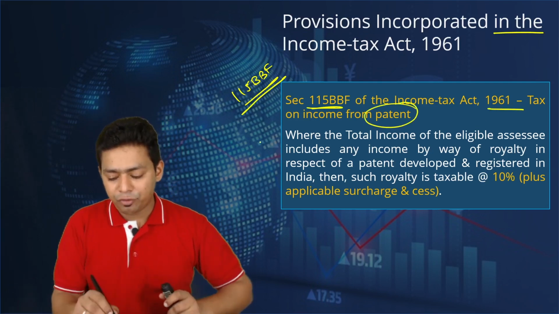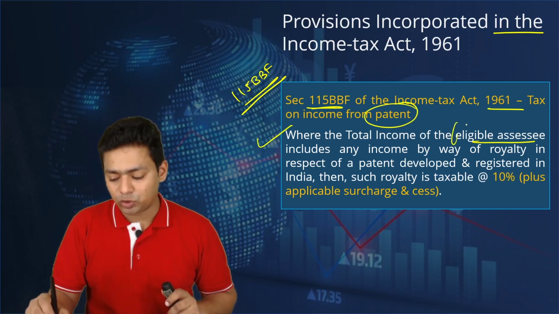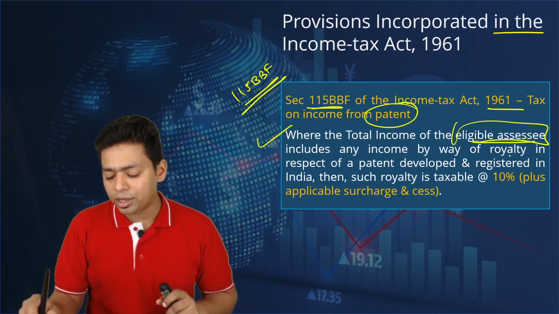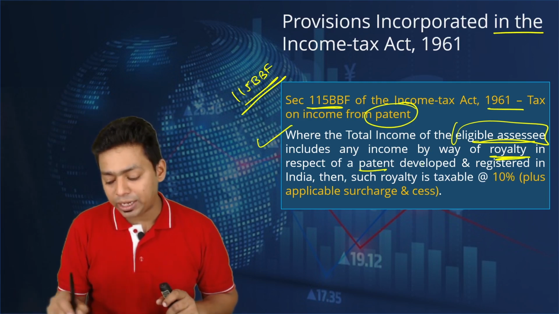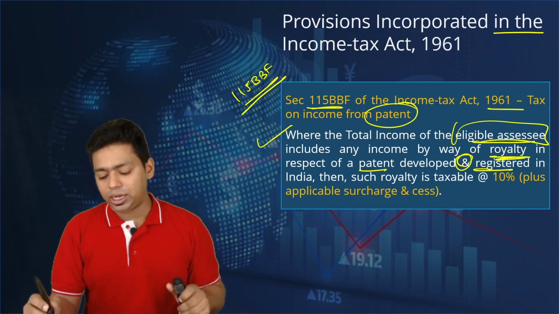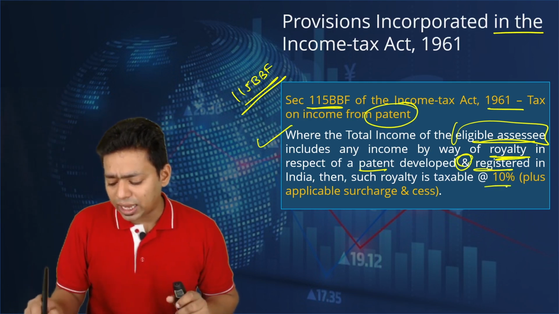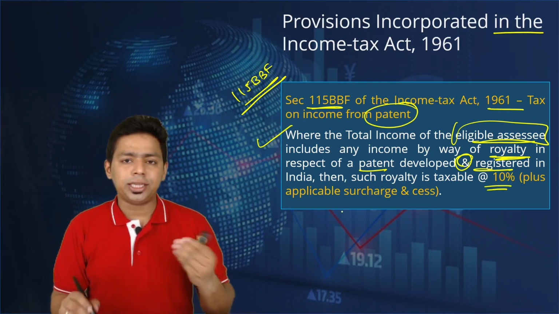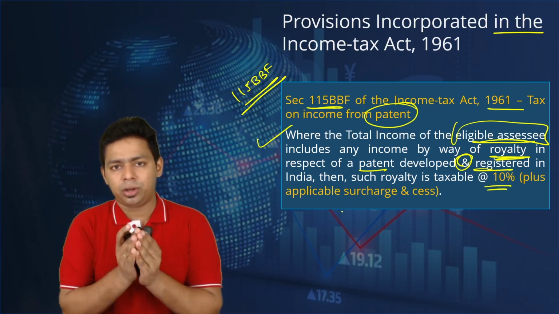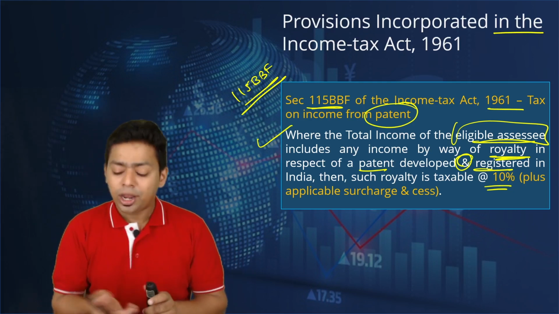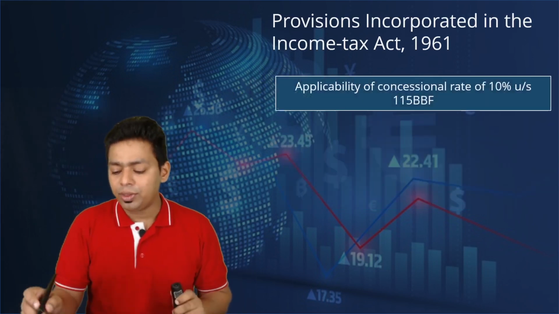Tax on patent where the total income of the eligible assessee, and we need to learn the definition of eligible assessee, includes any income by way of royalty in respect of a patent developed and registered in India. Now there are two words: developed and registered in India. Then such royalty is taxable at a very concessional rate of 10% plus applicable surcharge and cess. So this is the concession we have given. Earlier people were exploiting this particular provision. Now we have put the counter mechanism.